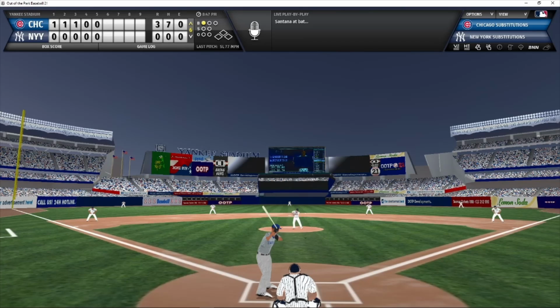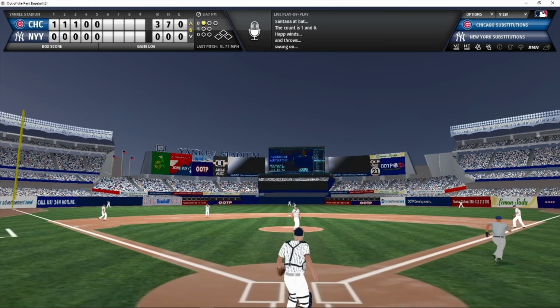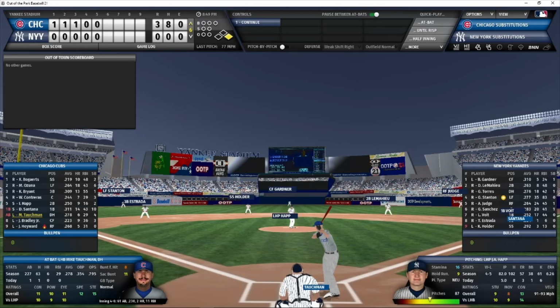1 ball count. Here it comes. Santana loops that one just over the reach of the third baseman and into left field. That'll be a leadoff single for Danny Santana. 8 hits on the day for the Cubs. Mike Tauchman now coming up to bat.